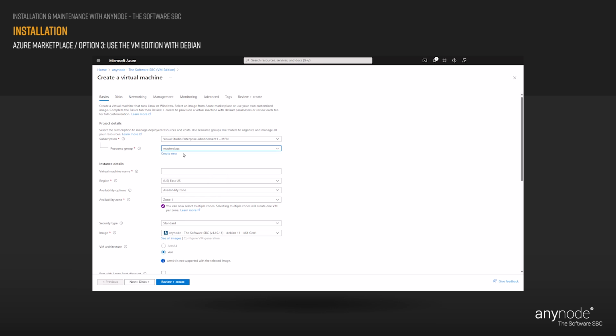Virtual machines in Azure have two distinct names, a virtual machine name used as the Azure Resource Identifier, and a guest host name. When you create a VM in the portal, the same name is used for both the virtual machine name and the host name. The virtual machine name cannot be changed after the VM is created. You can change the host name when you log into the virtual machine. Create a name for your virtual machine.